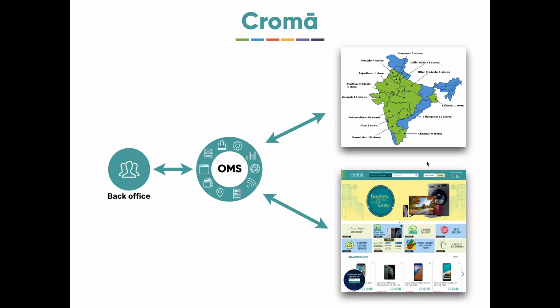Their back office team uses this order management system to cater to the needs of the customers. For example, managing the inventory, managing the pricing, fulfilling the orders, order reconciliation, all those things. This one big order management system takes care of it, and their back office team interacts with it and gets their job done.